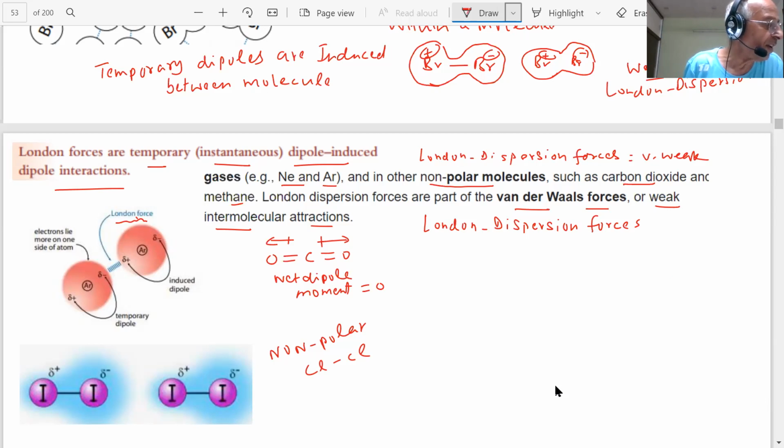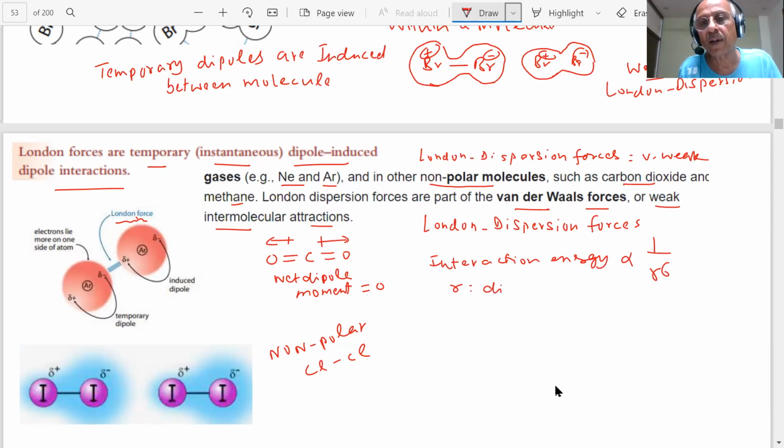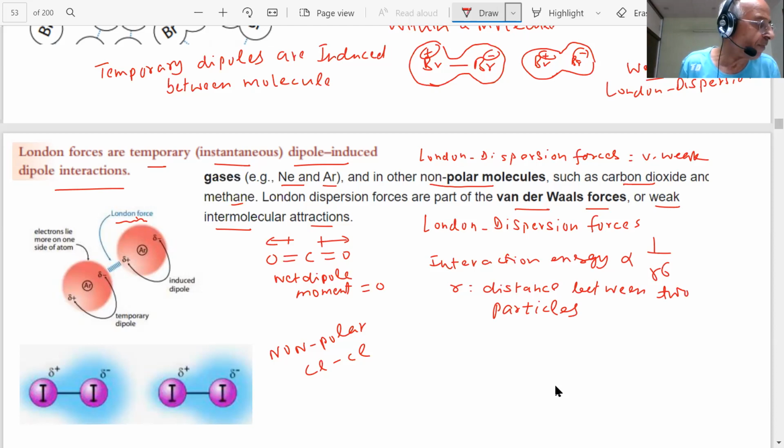This interaction energy is very weak and is inversely proportional to 1 by r to the power 6, where r is the distance between the two particles.